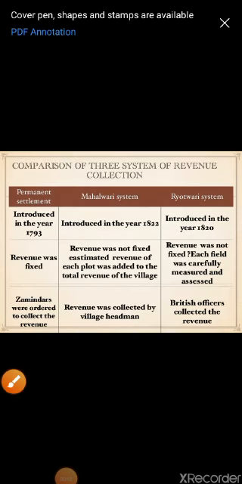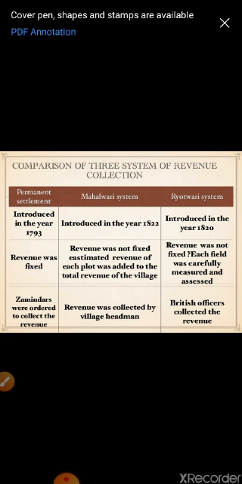Students, in my last video, I explained to you the three systems of revenue collection: Permanent Settlement, Mahalwari system, and Ryotwari system. Now we will understand the comparison of these three systems. So let's start with the Permanent Settlement. Permanent Settlement was introduced in 1793. Mahalwari system was introduced in 1822 and Ryotwari system was introduced in 1820.